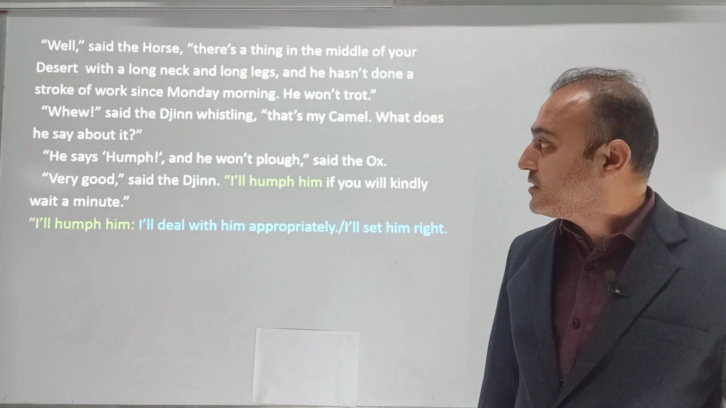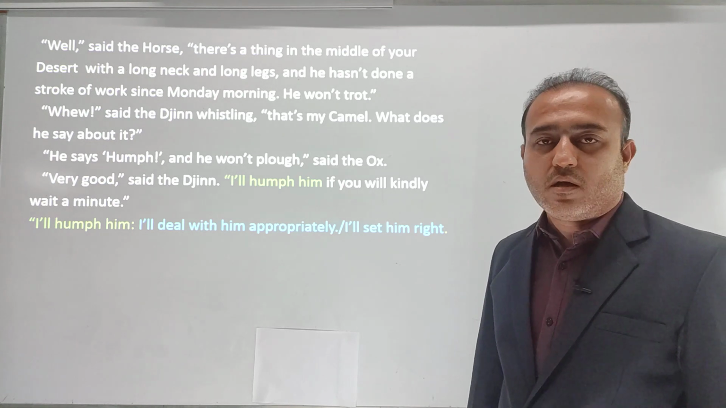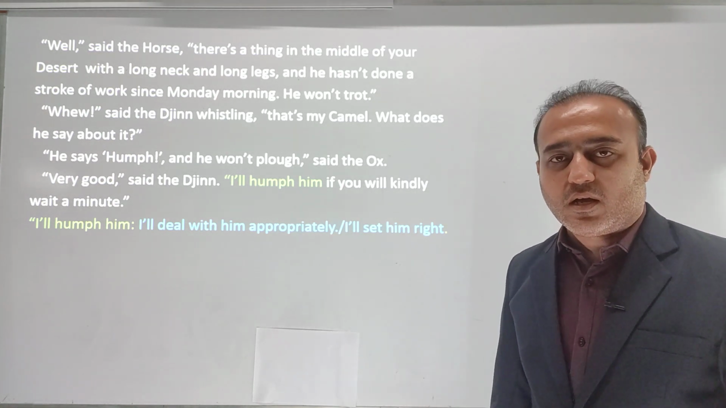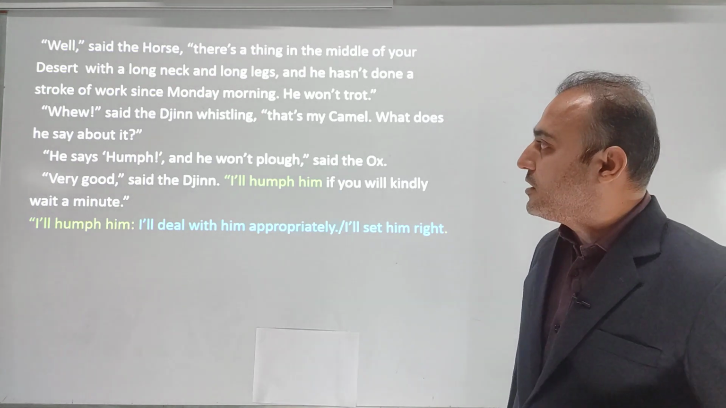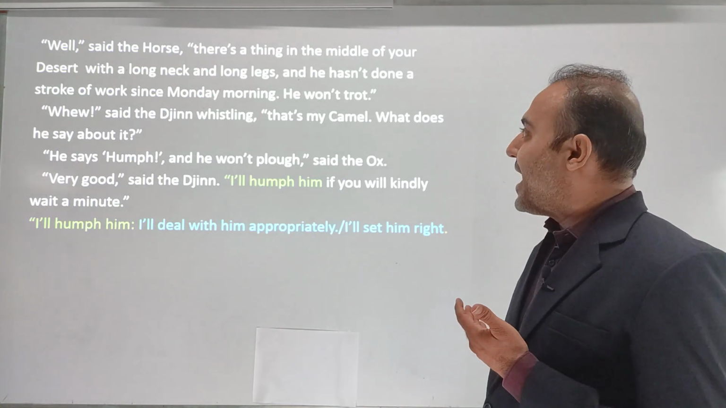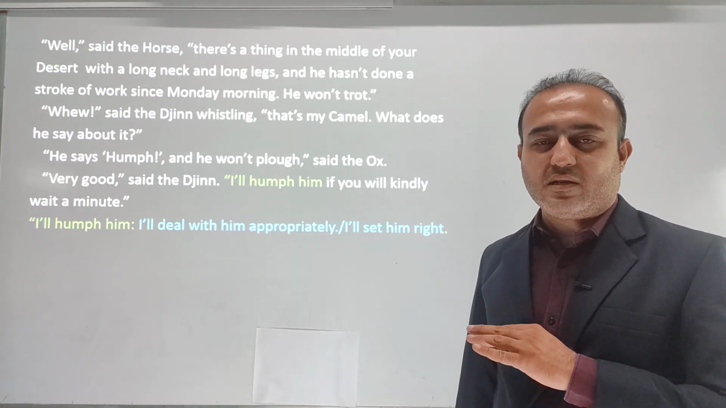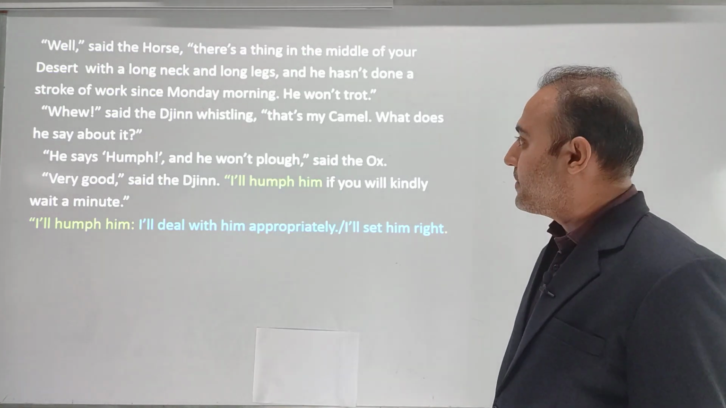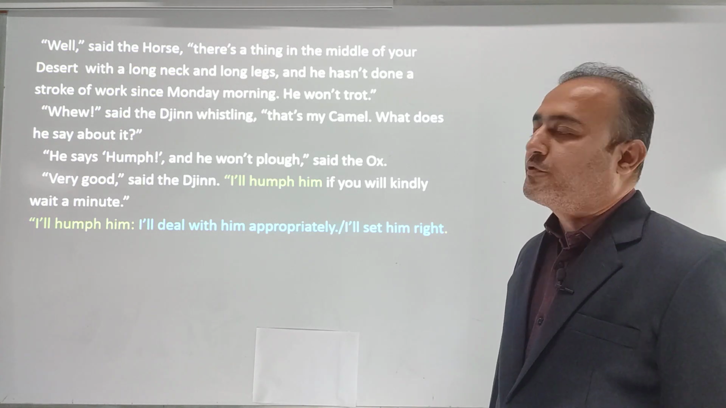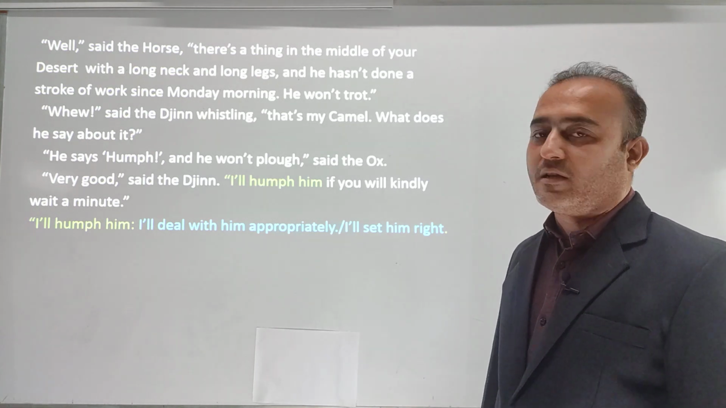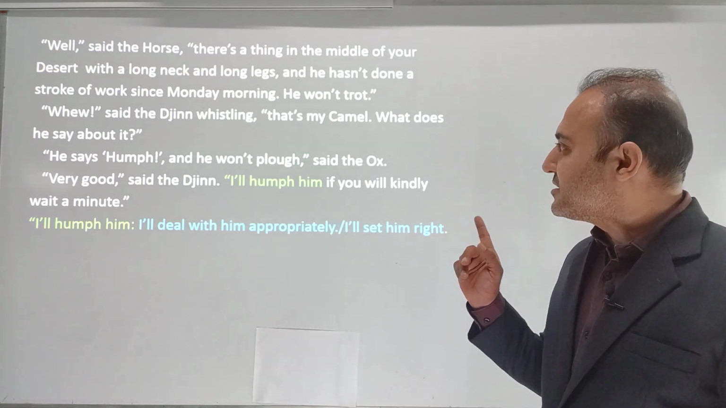Okay, moving further. "Well," said the horse, "there is a thing in the middle of your desert with a long neck and long legs, and he hasn't done a stroke of work since Monday morning." That means he hasn't done any kind of work. "He won't trot," said the jinn whistling. Okay, that means he won't do any kind of work. The jinn is saying, "That's my camel."